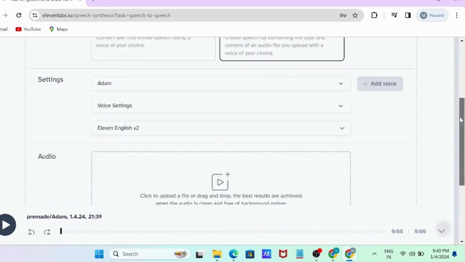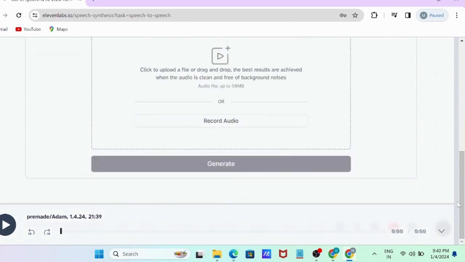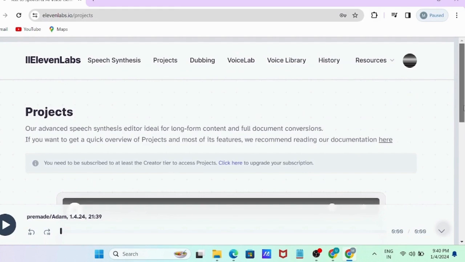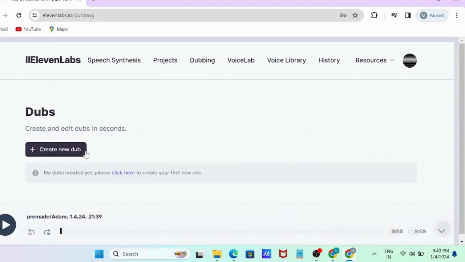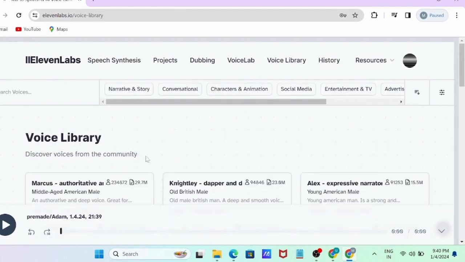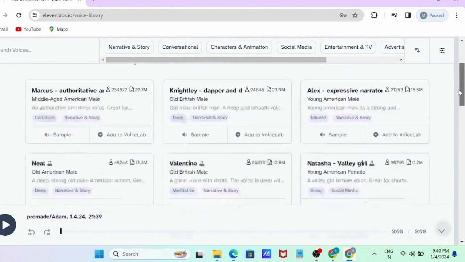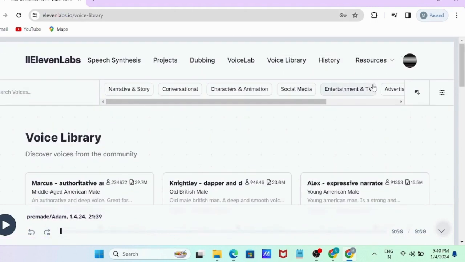See, just by giving the text as input, we can get the output in different languages. You can check what languages are available here. Whatever language you want the voiceover in, you can get it by just typing. This is a voice library. We can get different types of voices here.